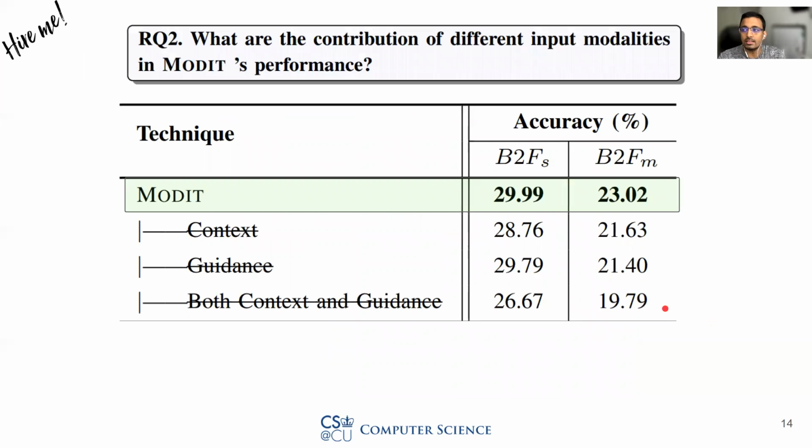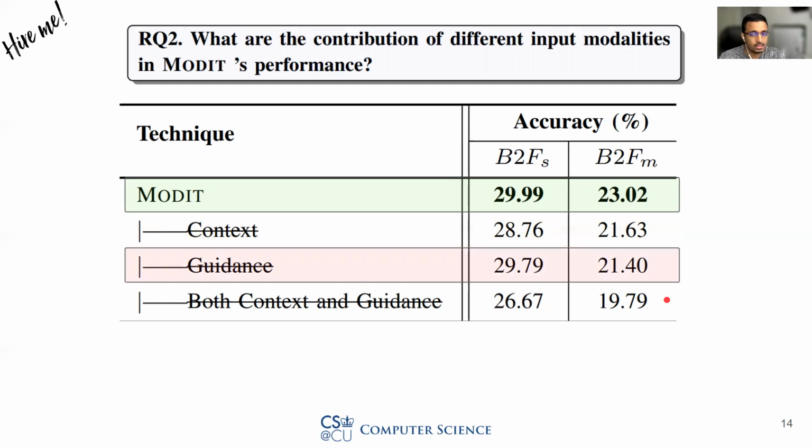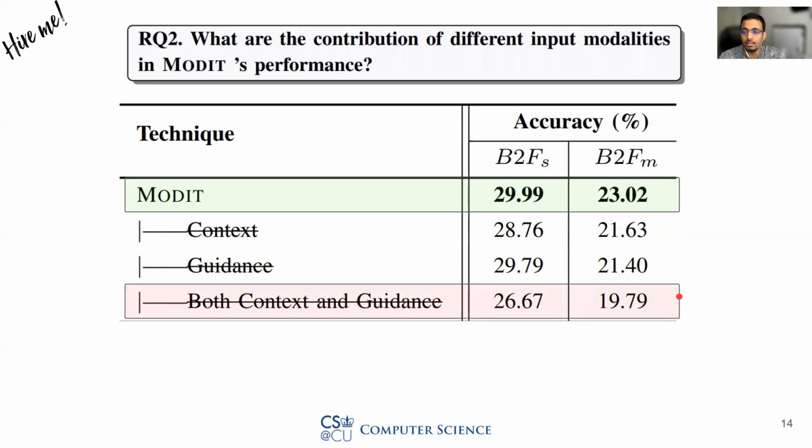In our next research question, we evaluated the effect of 3 different modalities. If we remove the context from the MODIT's pipeline, the performance decreases from full MODIT. If we remove the guidance, the performance also decreases. And if we remove both the context and the guidance, the performance decreases even more.